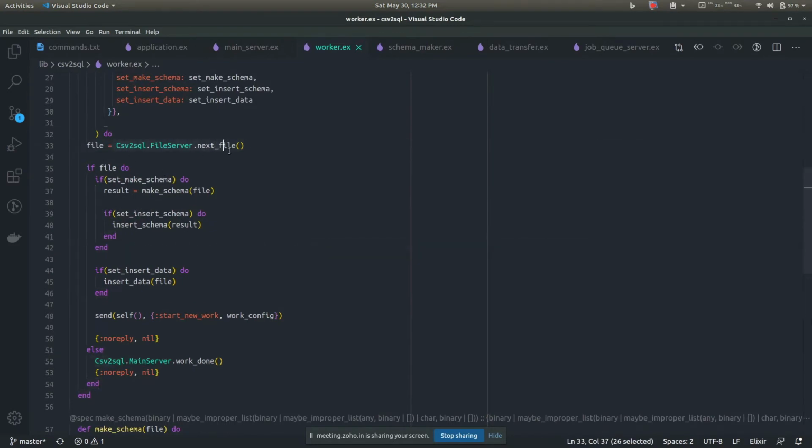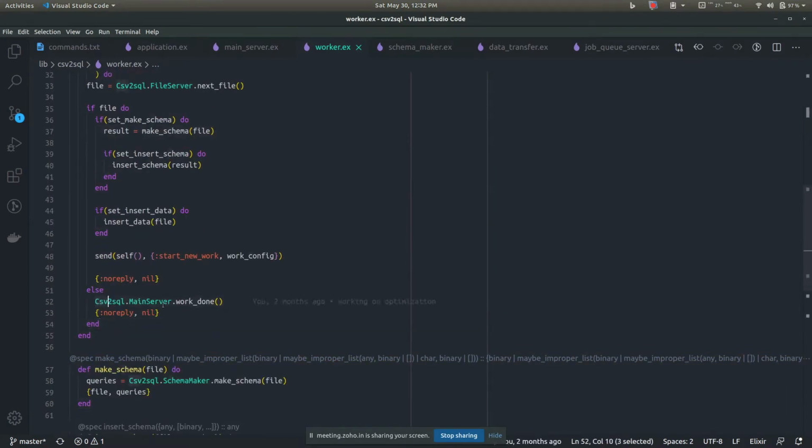And if the file server gives it nil, that means there are no more files left to process. So it sends a message to this main server. Basically, this method is just an API type of thing. It will send a message to the main server saying that I am finished with my work, so I have no more work to do. And the main server keeps track of how many workers have finished, and once all the workers have finished with their task, it can carry out the validation phase and all. So I'll go into the details.